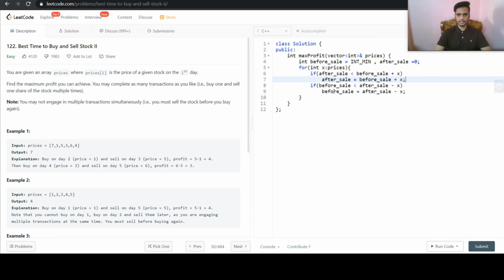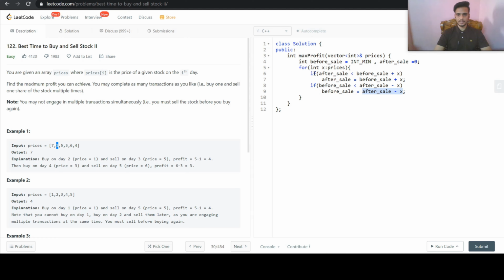Now again it will check if before sale is less than after sale minus x or not. Since before sale is minus 7 currently, and after sale is 0, and 0 minus 1 is minus 1, and obviously minus 1 is greater than minus 7. So before sale will become minus 1. So instead of buying that stock on day 1, now we have bought the stock on day 2.